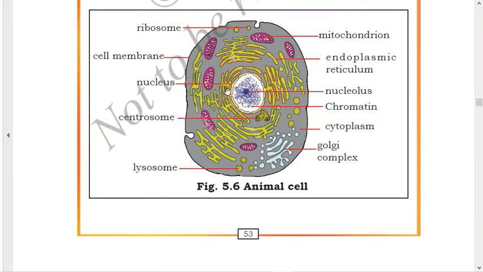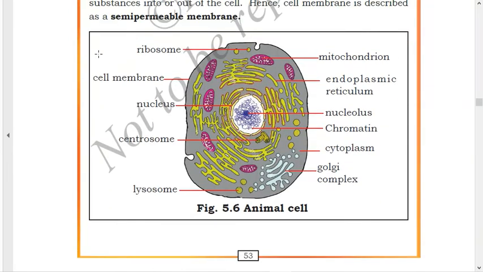This is a diagram of an animal cell. Let's have a look at the structure of the animal cell. First of all, the outer boundary or the outer covering of the animal cell is called the cell membrane or plasma membrane. The outer covering of this animal cell is called the cell membrane or the plasma membrane.